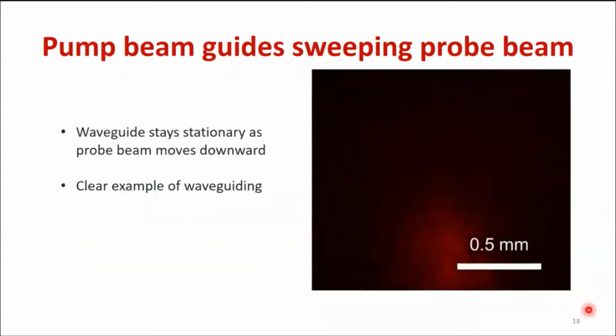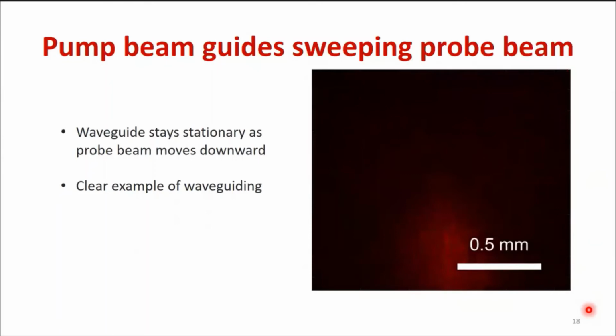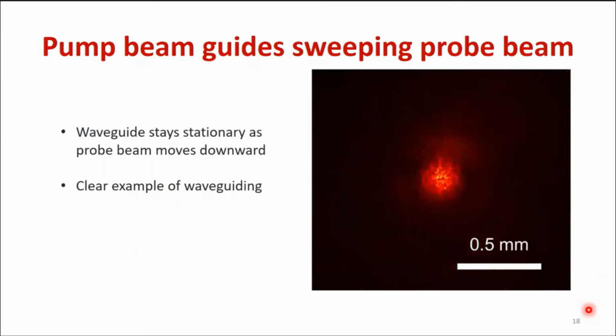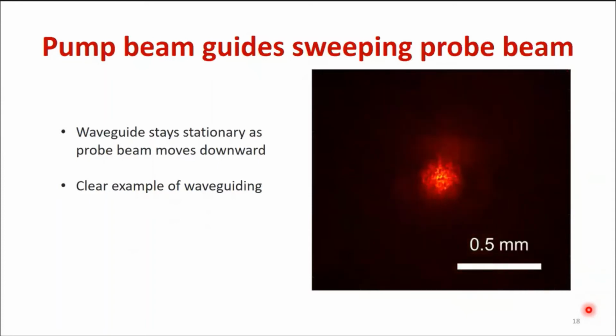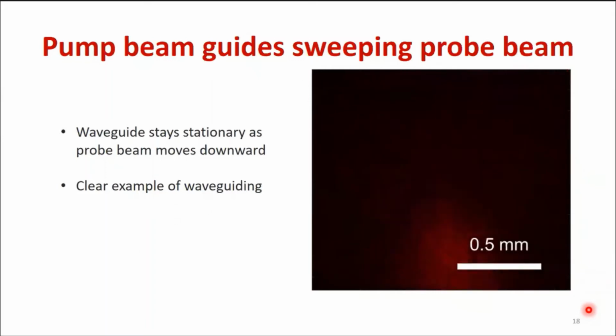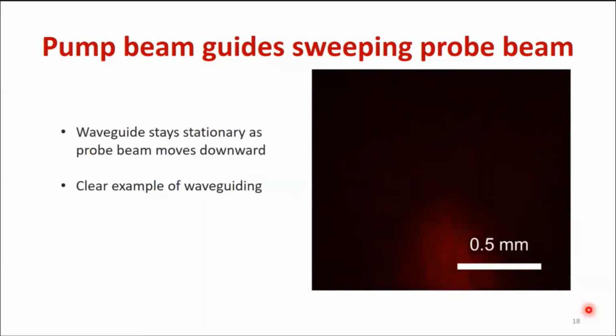To show how coupling alignment affects the probe beam, here we sweep the probe beam up and down as the pump beam is held stationary. As the light passes the waveguide, we see the greater intensity in the center as more light is guided by the pump beam. We also see the output beam diameter of unguided light surrounding the guided beam does not change. This example clearly shows that we have optical force-induced waveguiding.